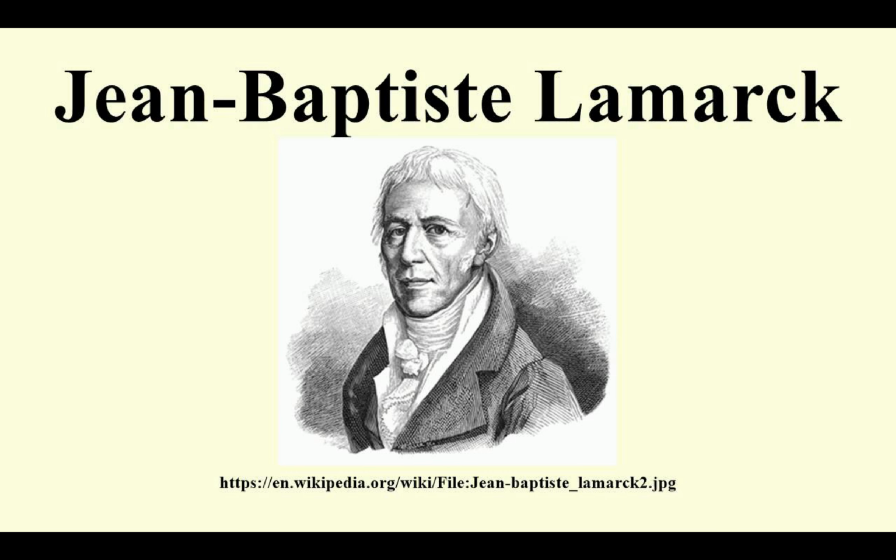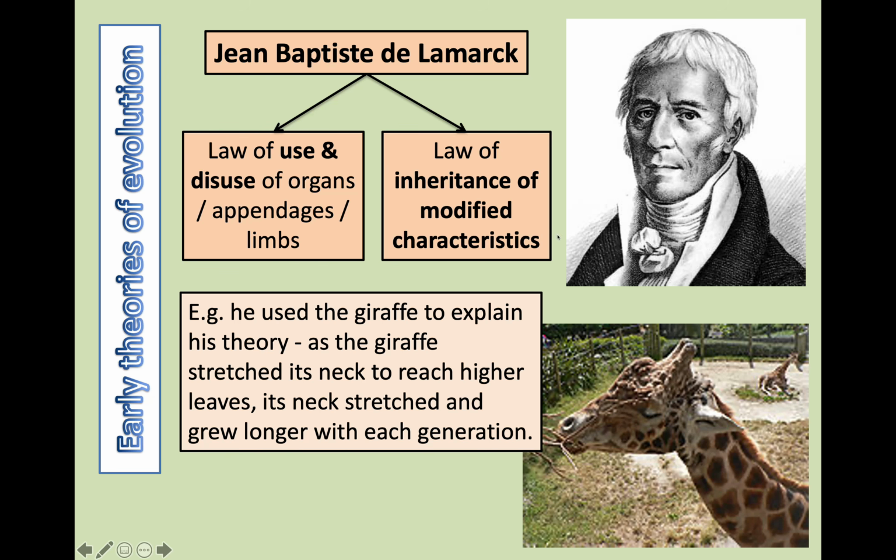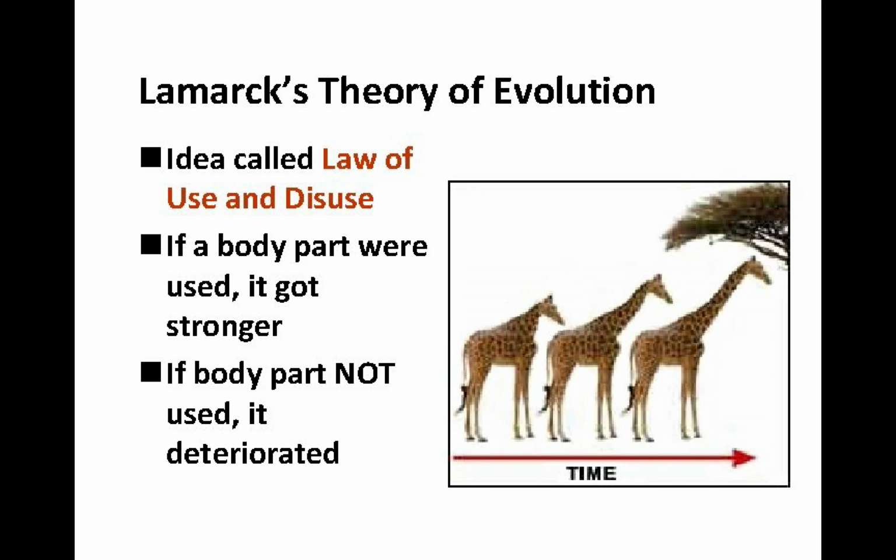How? By means of what he called two laws. One of the laws was the law of use and disuse of organs or appendages or limbs, and the other law is the law of inheritance of modified characteristics. Let's look at his first law. According to Lamarck's law of use and disuse, organs became modified, or changed or adapted, according to how often or